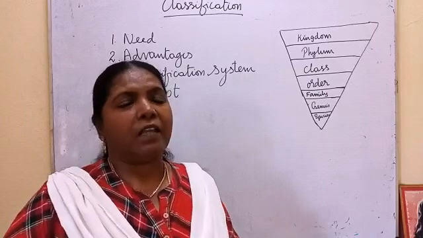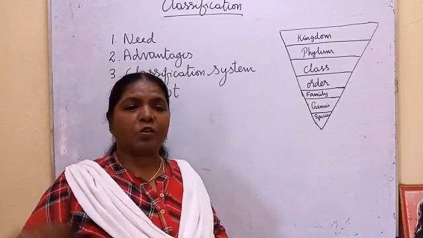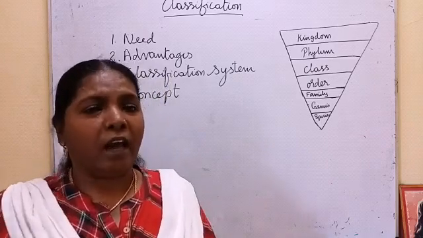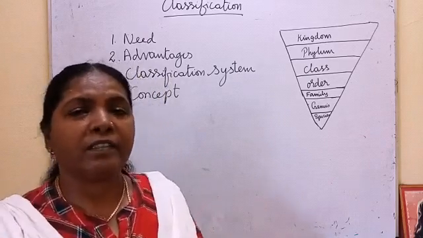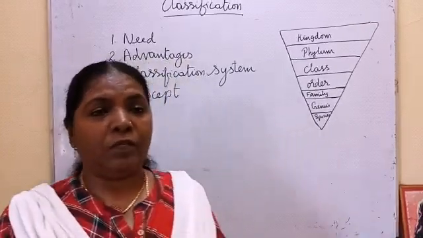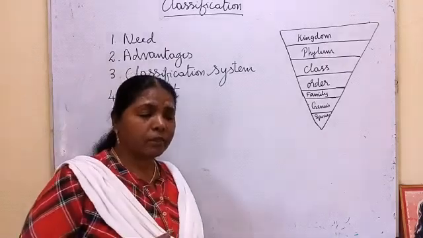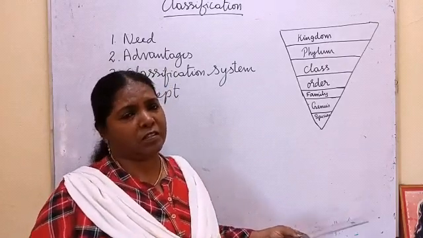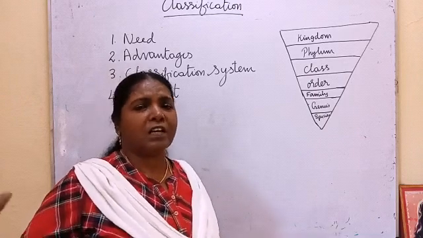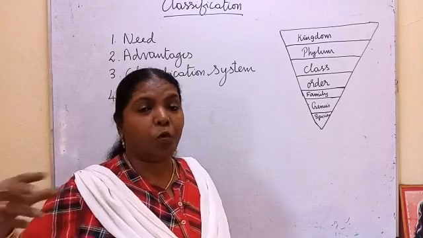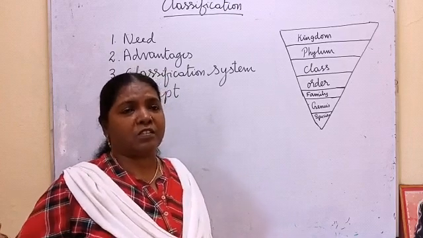Then they started classifying the animals the same way, on the basis of the habitat: arboreal, aerial, aquatic, terrestrial. If you take aquatic, freshwater and ocean, in the ocean itself there are numerous organisms of various types, different sizes, different colors, and the mode of nutrition changes.